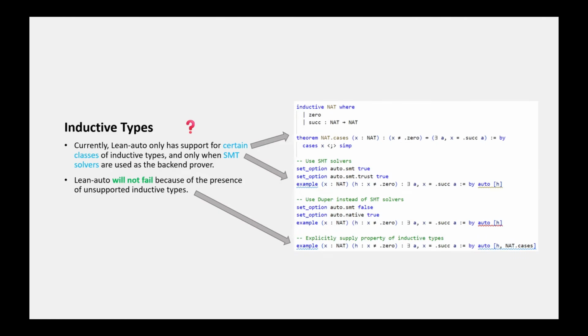Another important feature of Ling4 is inductive types. Currently, LingAuto only has support for certain classes of inductive types, and only when SMT solvers are used as the back-end prover. However, LingAuto will not fail because of the presence of unsupported inductive types. It's just that LingAuto will not automatically generate properties of such inductive types. Users can explicitly supply these properties to LingAuto as a workaround for this limitation.